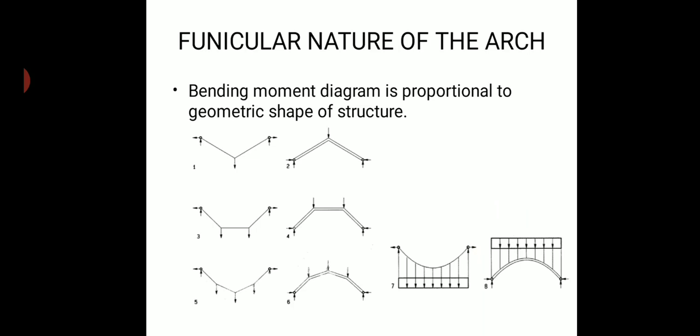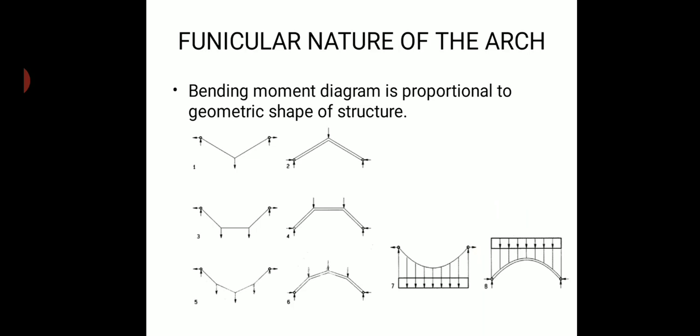Funicular nature is nothing but the nature of a structure wherein the bending moment diagram is equal to the geometrical shape of the structure, so that at any point of the structure the bending moment experienced will be equal to 0.